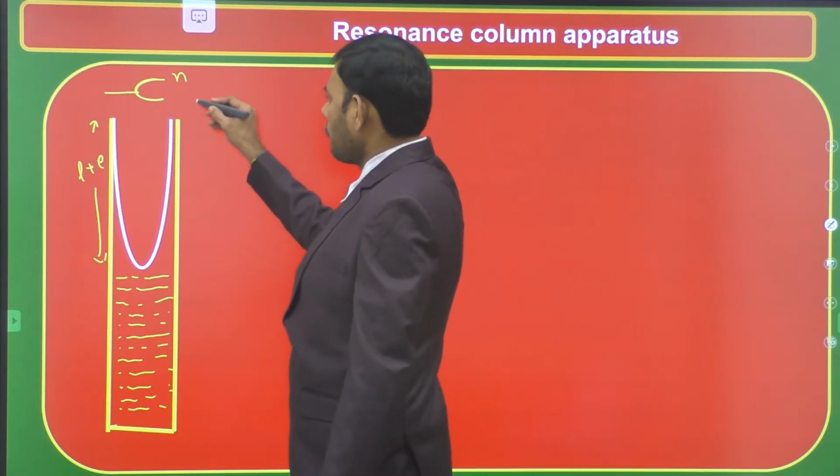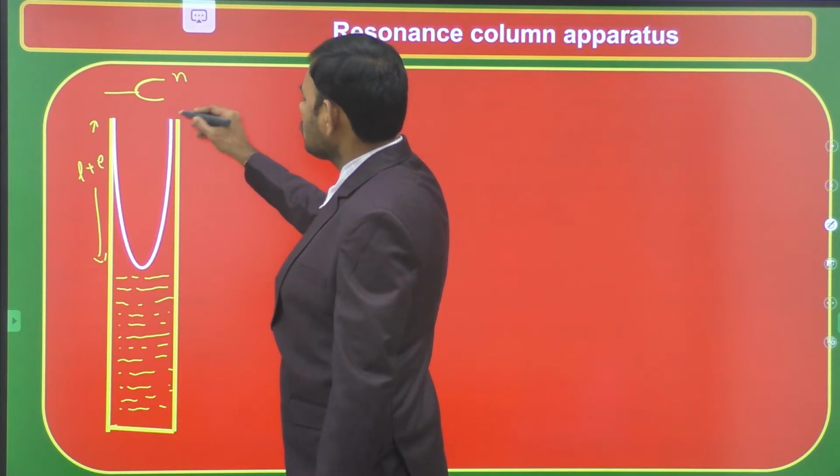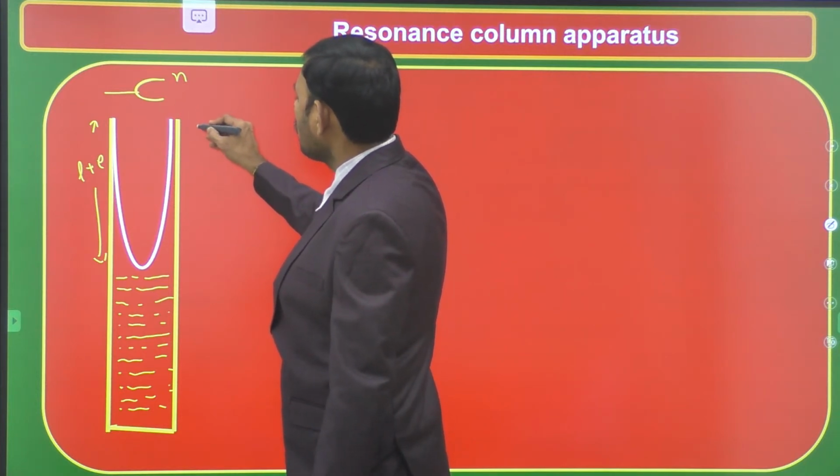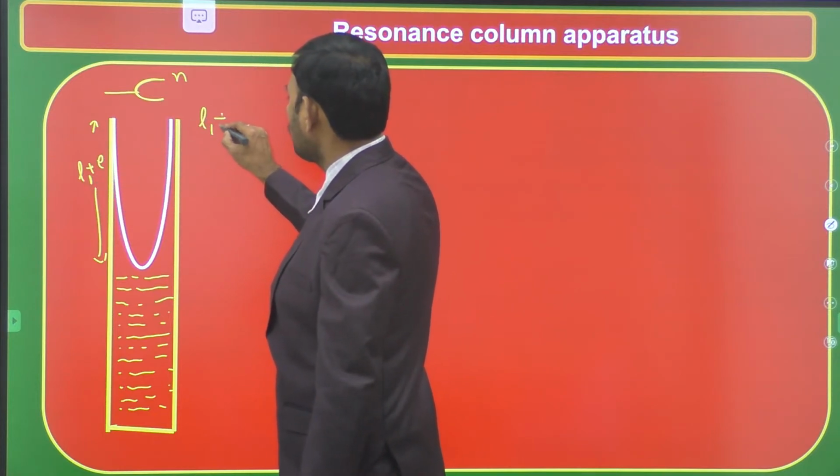Let L1 be the length of the air column, including end correction L1 plus E.